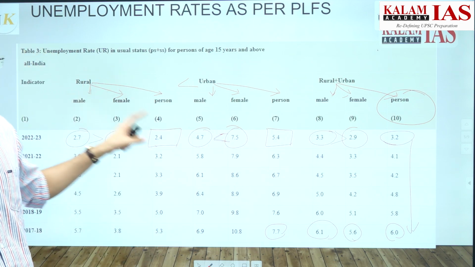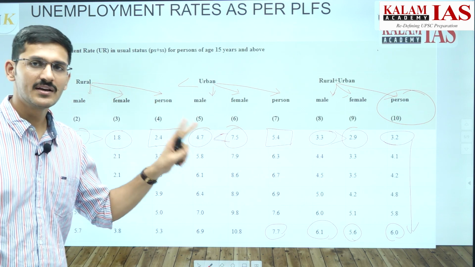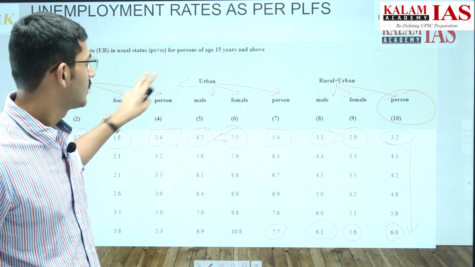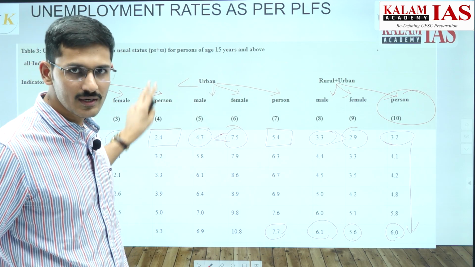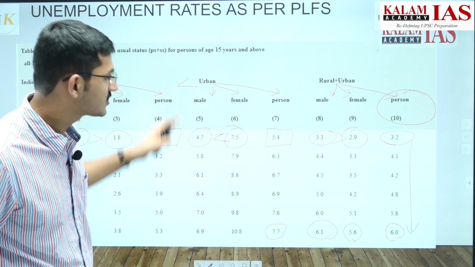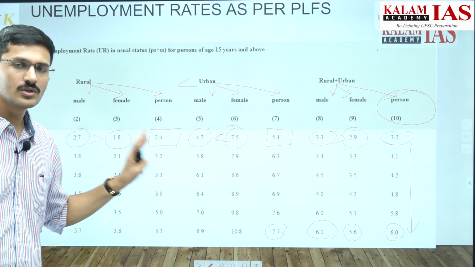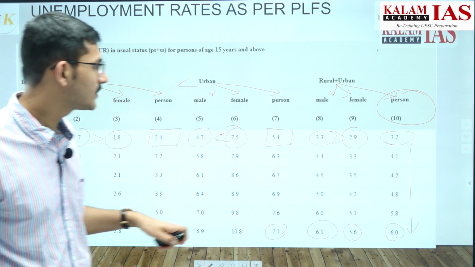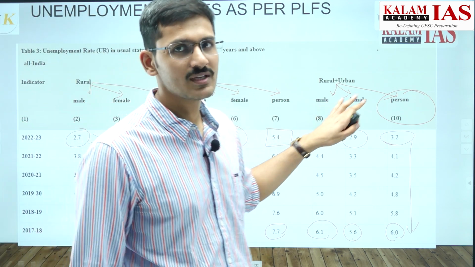First, the difference between rural and urban. Second, the difference between male and female, that too not only in combined but also in rural and urban. Third, the trends across time. These are the only things that you should be aware of. Apart from that, you do not have to memorize any of the data given here.